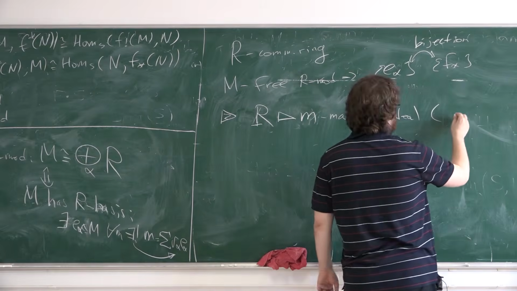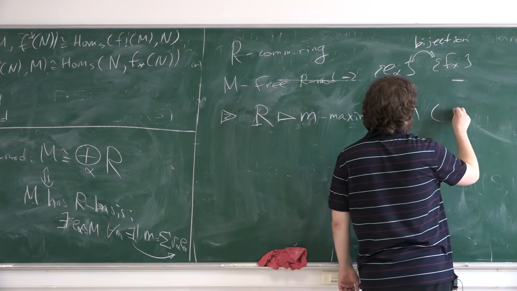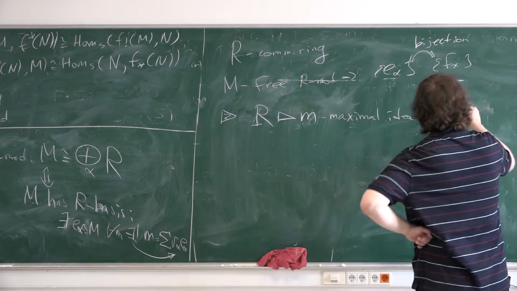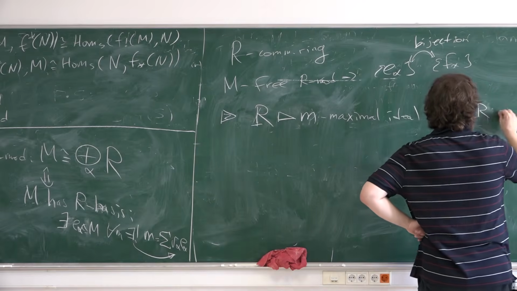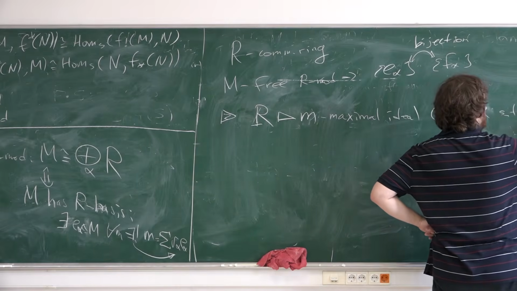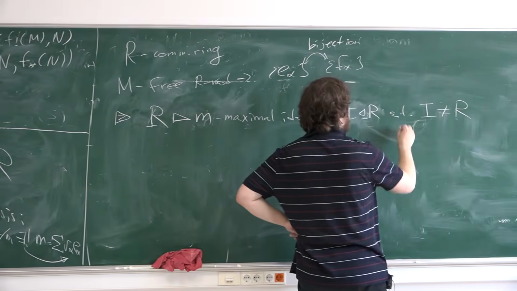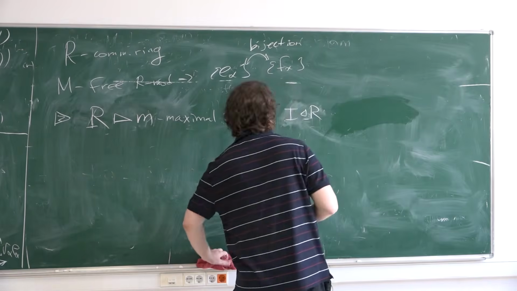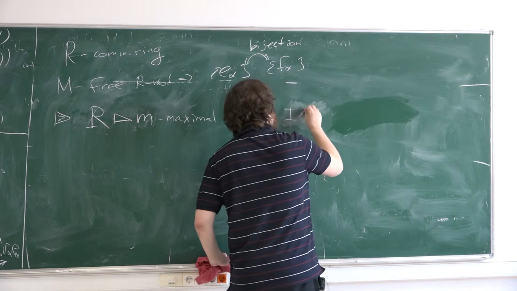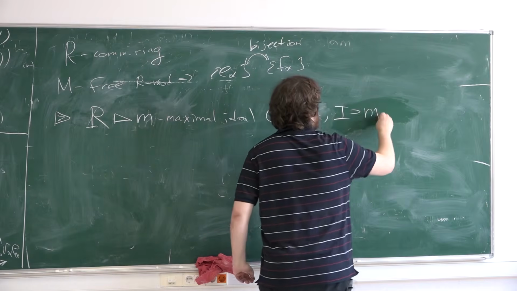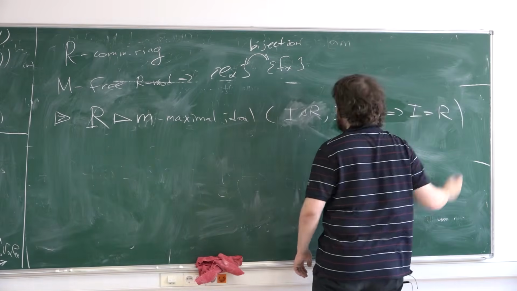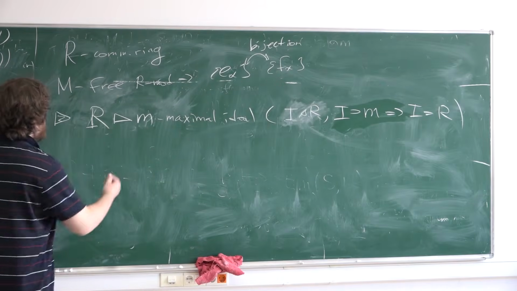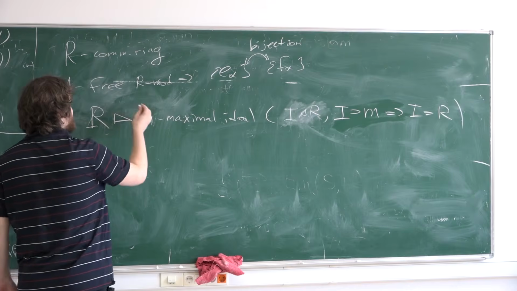If you have some ideal greater than M, then it's only R itself. That's what it means that it's a maximal ideal. So it's an algebraic fact that such things exist.